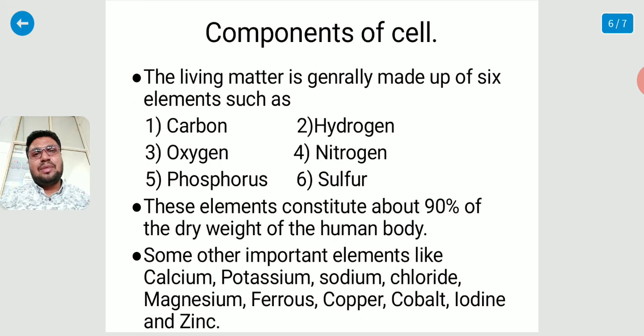These six elements, when studied in detail, gave evidence about the origin of life, which we will study in tomorrow's lecture.